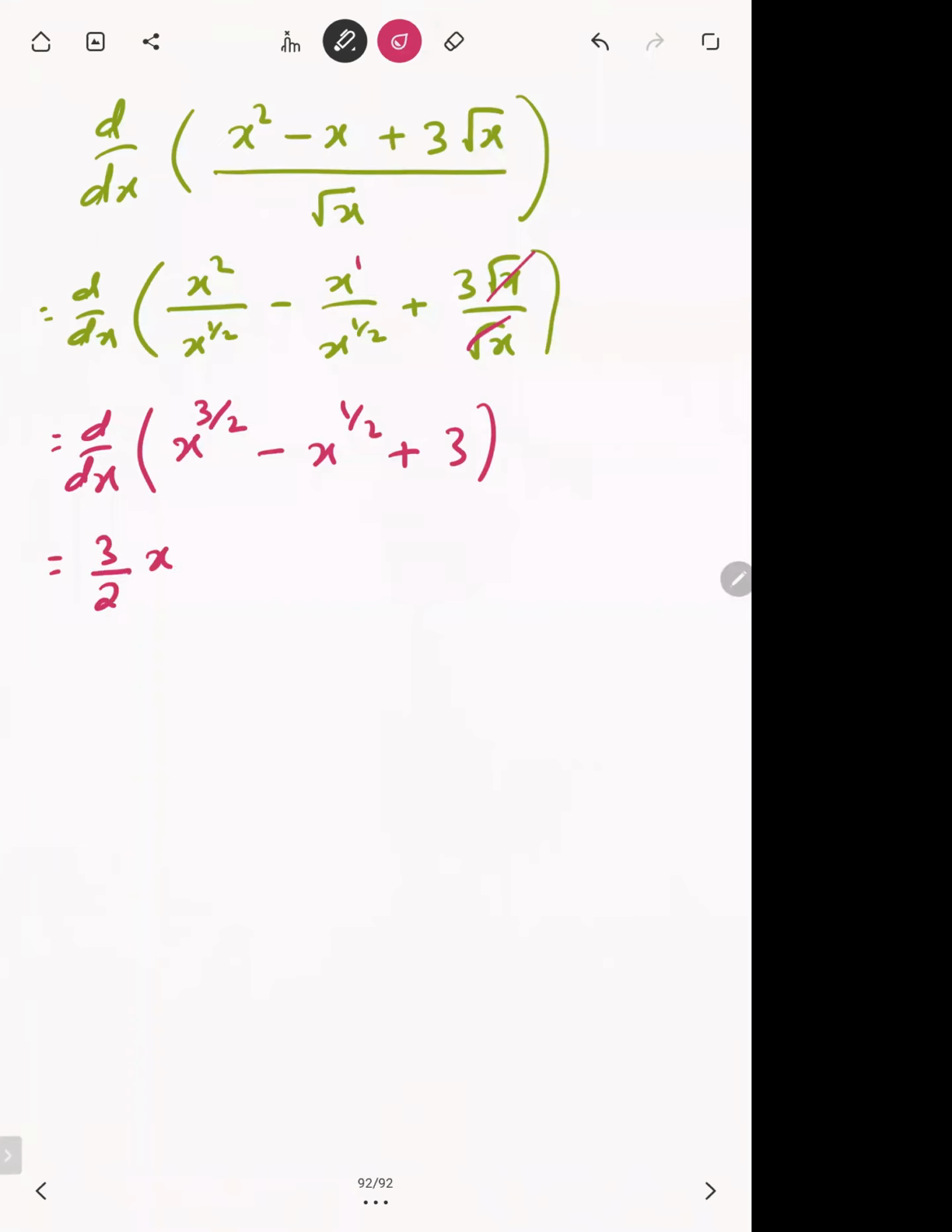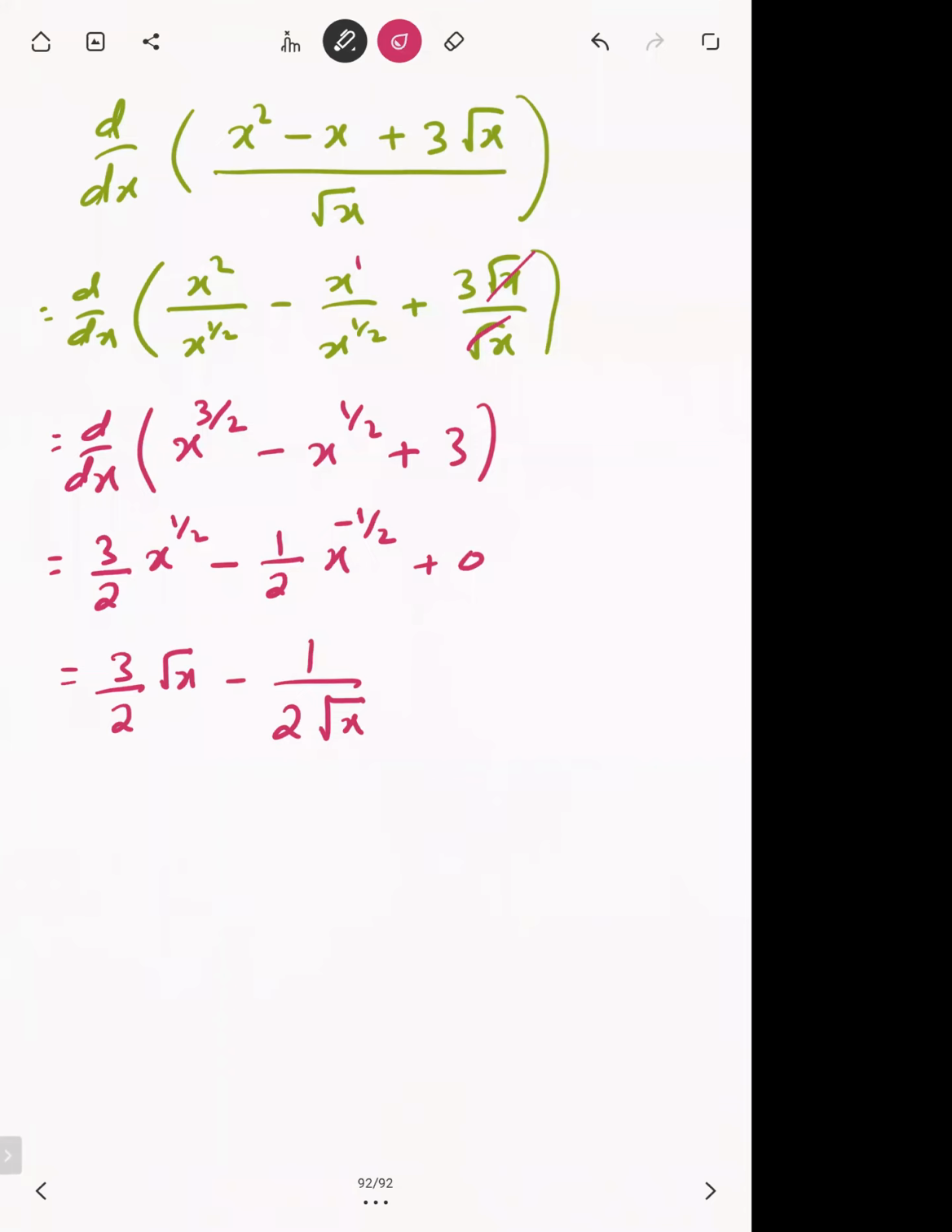3 by 2 coefficient, x raised to power 3 by 2 minus 1 is 1 by 2. 1 by 2 coefficient, x raised to power 1 by 2 minus 1 is minus 1 by 2. And the derivative of 3 is 0. So you can write your answer like that, 3 over 2 under root x minus 1 over 2. If you bring x raised to power minus 1 by 2 into the denominator, it will become plus 1 by 2 and you can write that under root x. Is that clear? Any question?